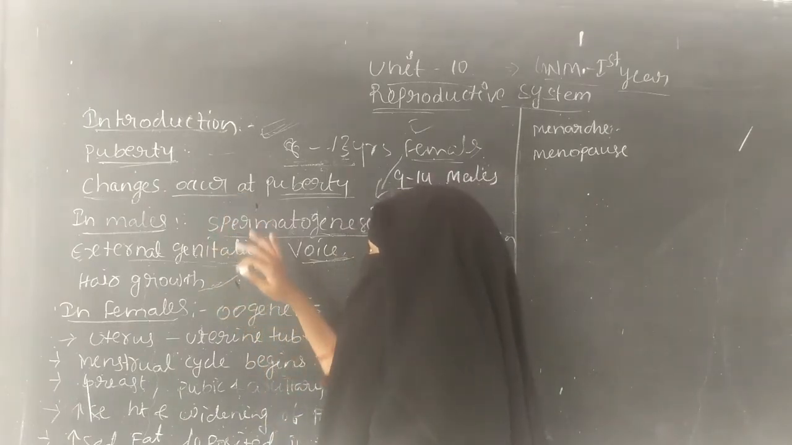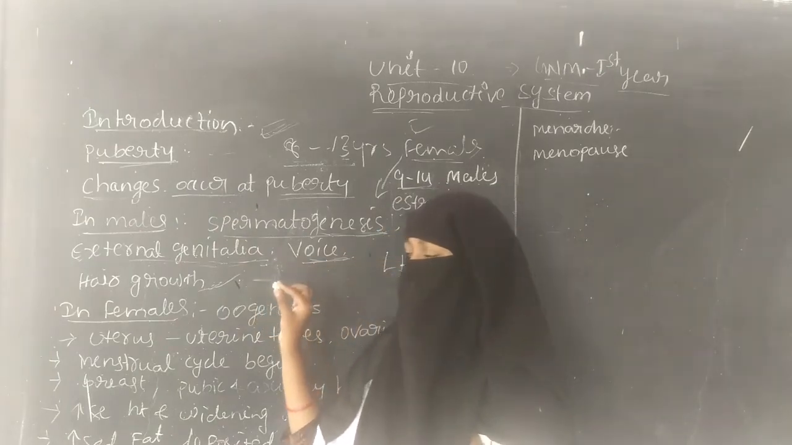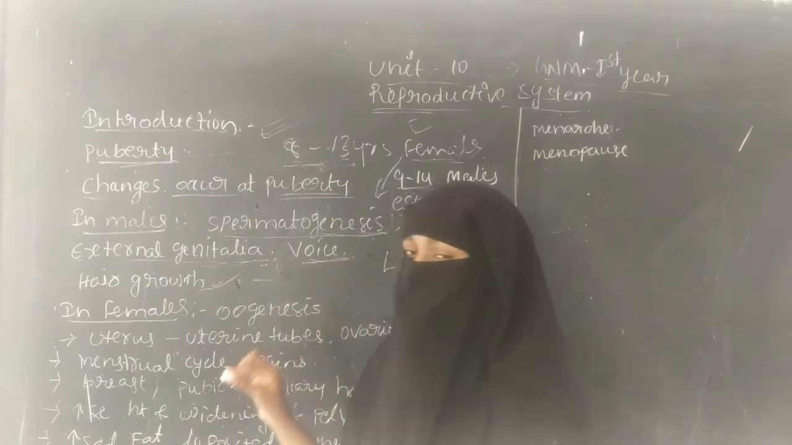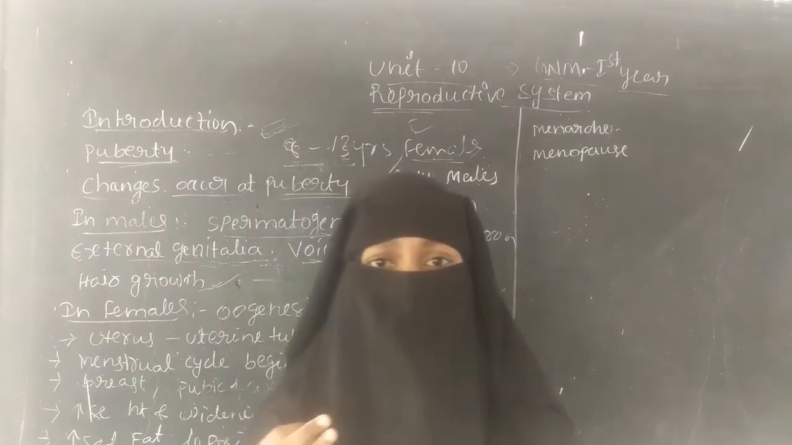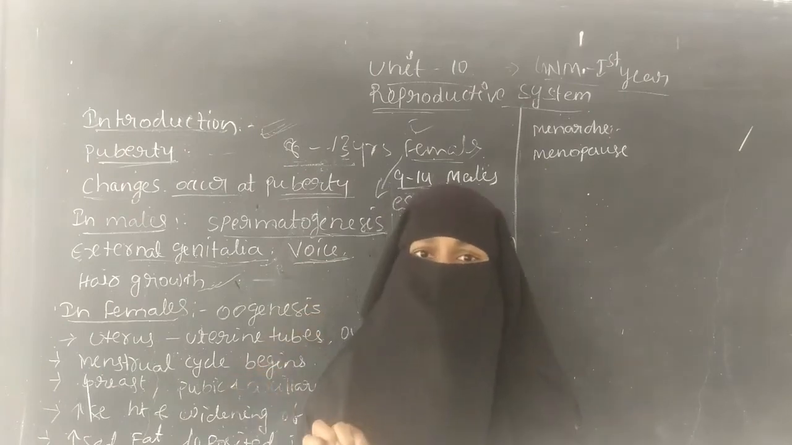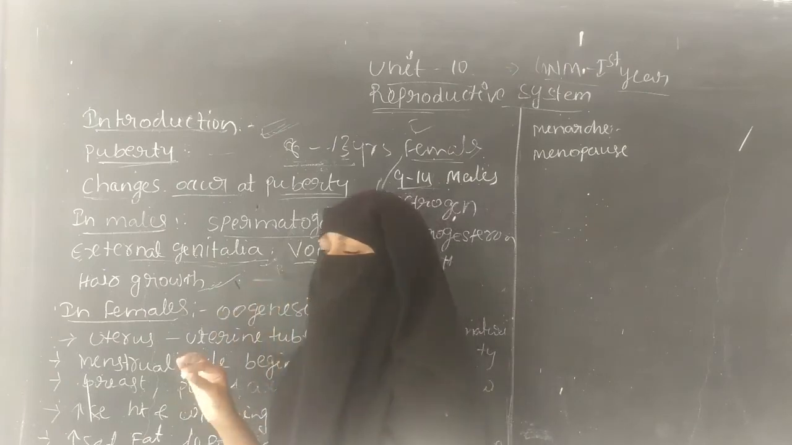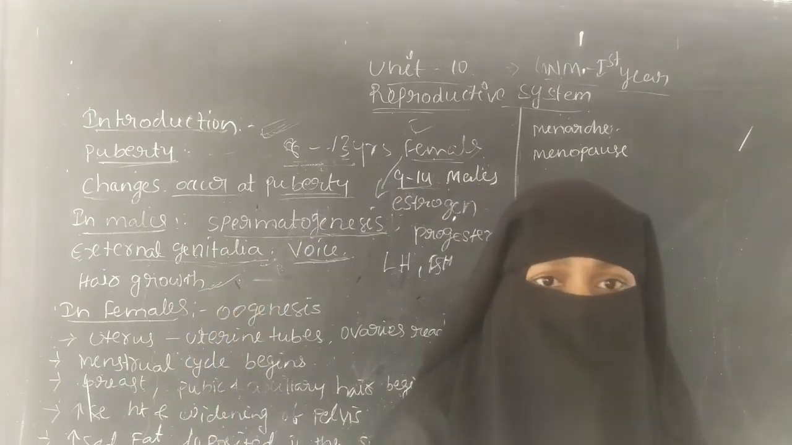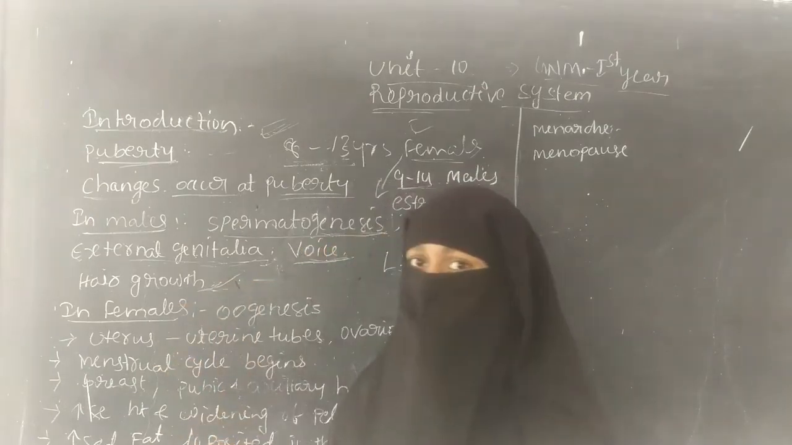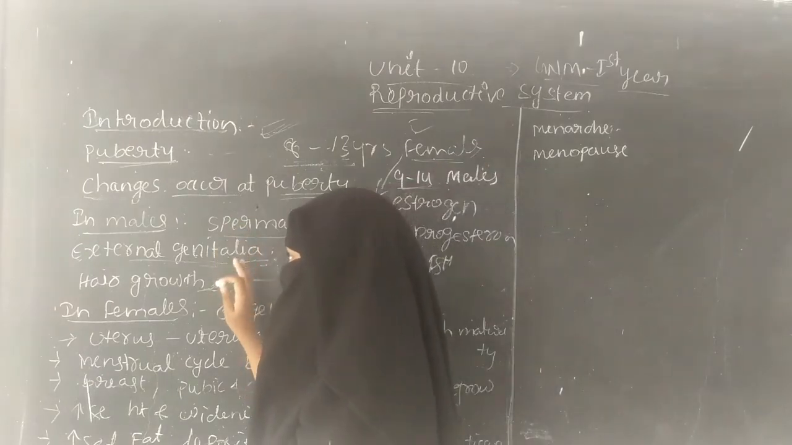The changes that occur in puberty in males are spermatogenesis, and the external genitalia increase in length and width. There is an increase in the voice, the vocal cord size also increases, and the size of the larynx increases. They have aggressive behavior and interest towards the opposite sex, and hair growth occurs, like their muscles, and the beard increases. So it is about the males.